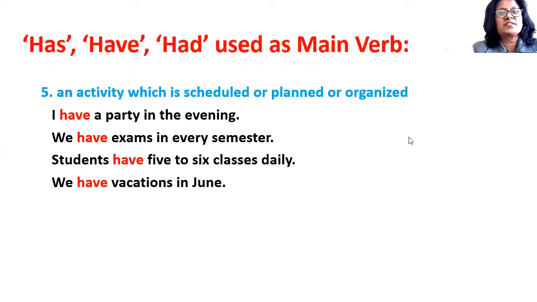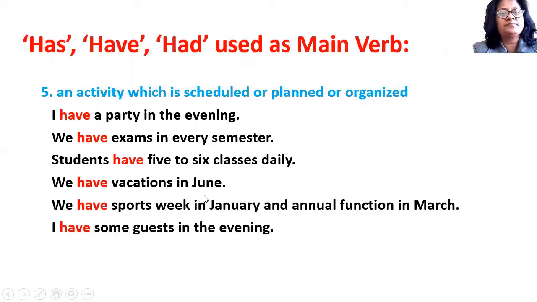Students have 5 to 6 classes daily. Or we have vacations in June. This shows that 5 or 6 classes are planned or scheduled in the timetable. We have vacations in June means our vacations are scheduled in June. We have sports week in January and annual function in March. That means these activities of sports week and annual function are planned or scheduled in January and March respectively.